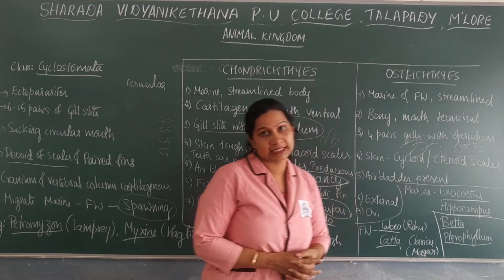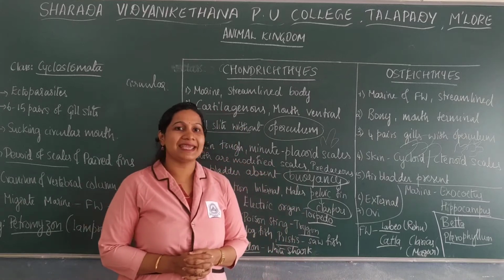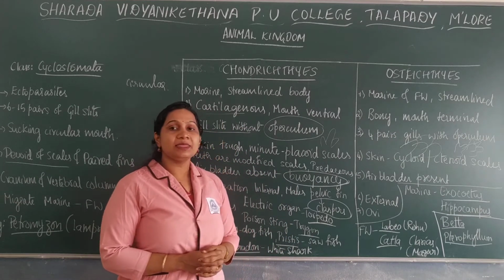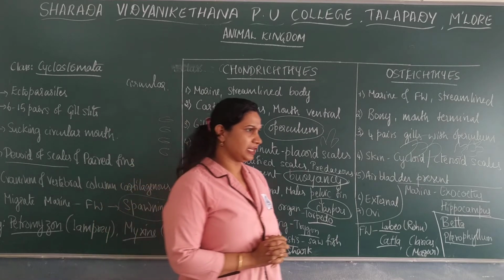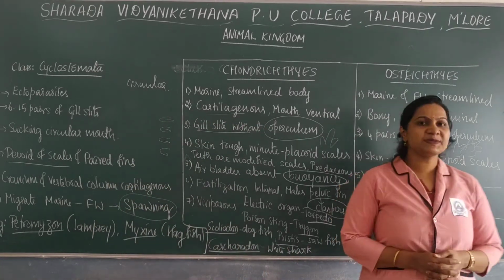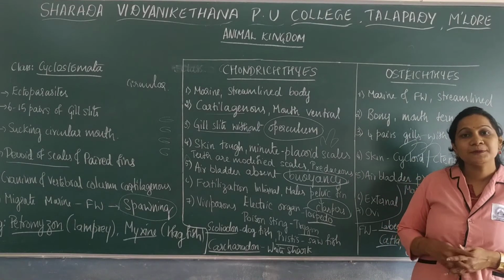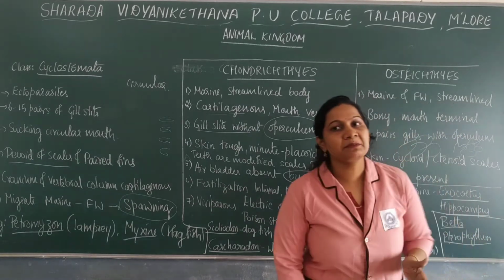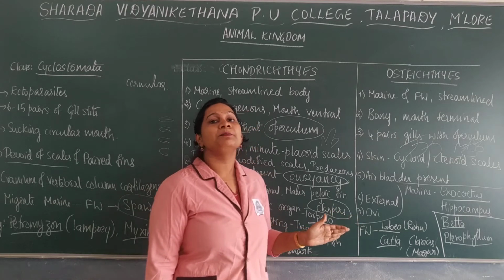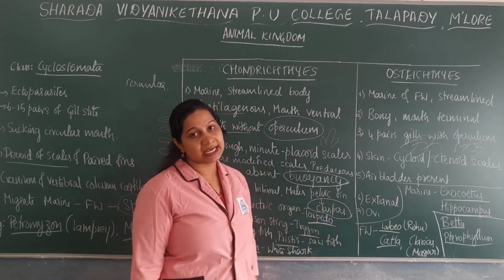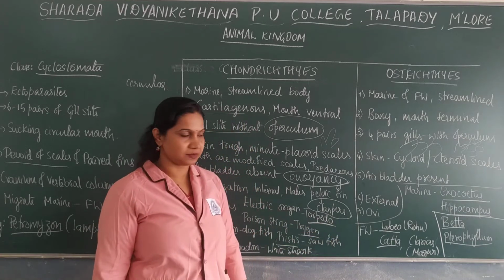Fertilization is external. Egg and sperm will be released into the water, so that is external fertilization, and the members are oviparous. Why do they have external fertilization? Unlike in Chondrichthyes members, claspers are absent in these members. That is why there is external fertilization, and they are oviparous organisms.